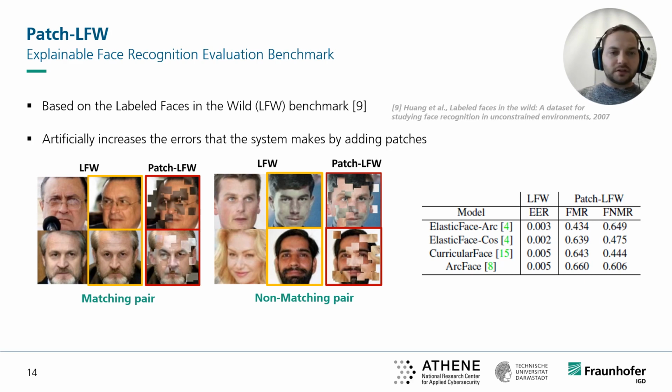Given this new PatchLFW dataset, the false match rate as well as the false non-match rate at a fixed threshold determined on the equal error rate threshold using the whole LFW dataset increased dramatically as shown in the table, which was our goal. And now a well-suited explainable face matching approach should be able to identify and highlight the added patch areas, as these are the clues or reasons why the wrong matching or wrong non-matching decision has been made by the system.